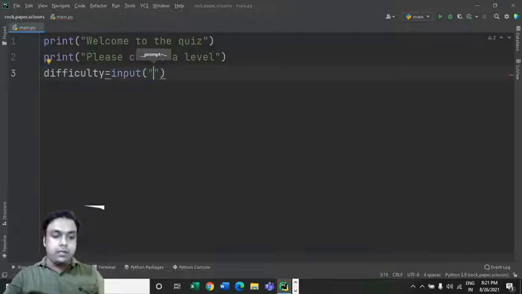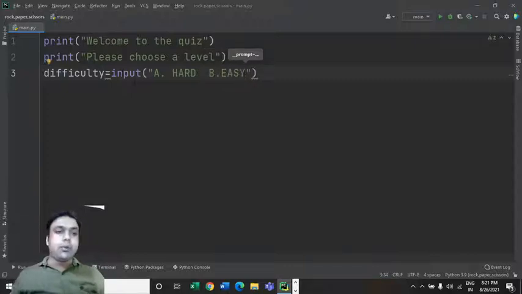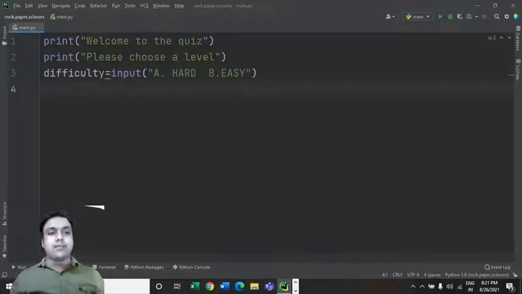Level A is going to be hard and B is easy. So the user will have to tell us whether he would like to play level A, or go with level B, which is an easy level, and whatever he inputs will get saved in this variable named difficulty.